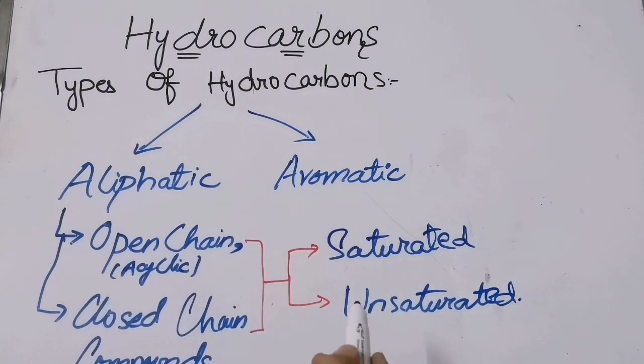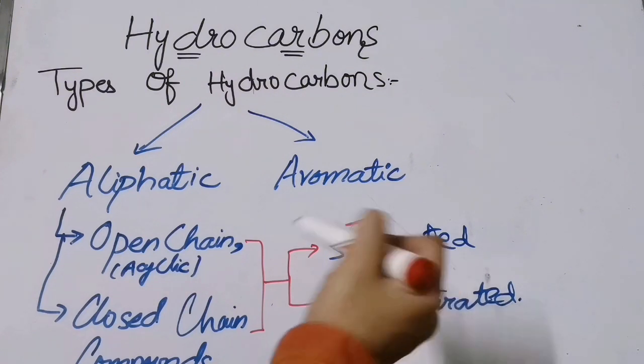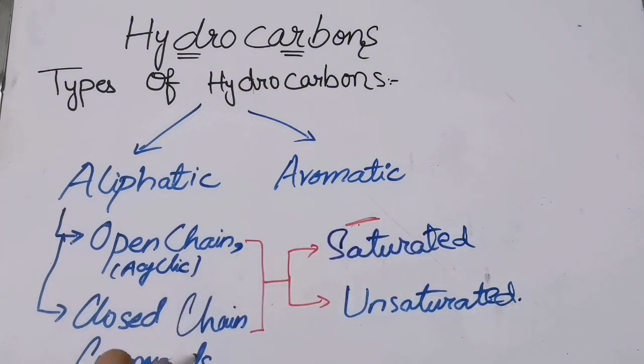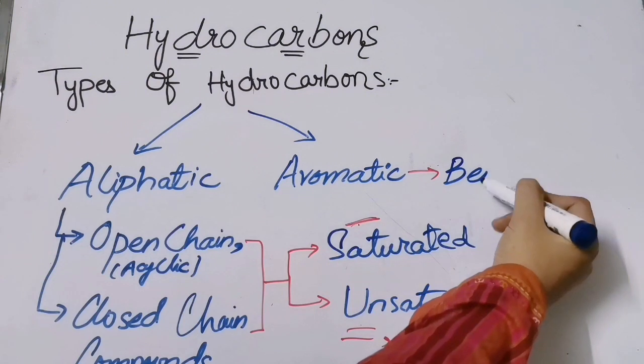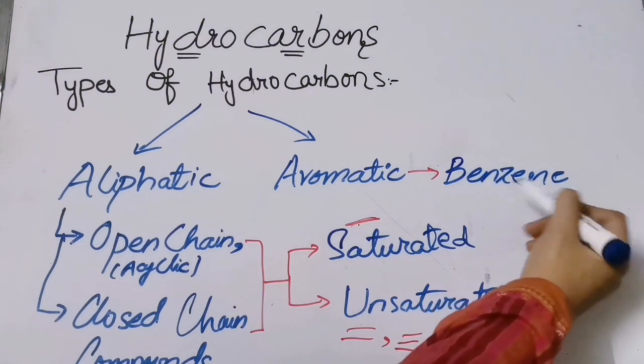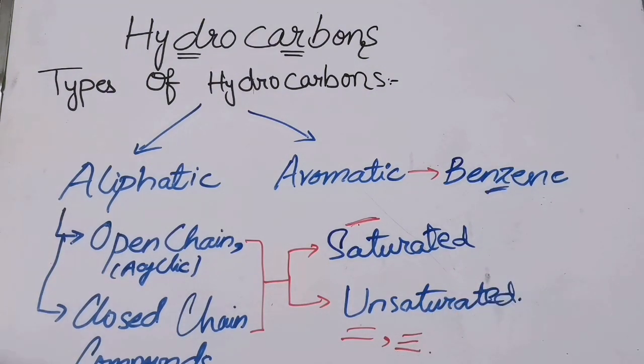Now, saturated means the compounds will have single bonds, and unsaturated means the compound will have double or triple bonds. And now what are aromatic hydrocarbons? These are those compounds which contain benzene. Okay, now let us study each of them in detail.